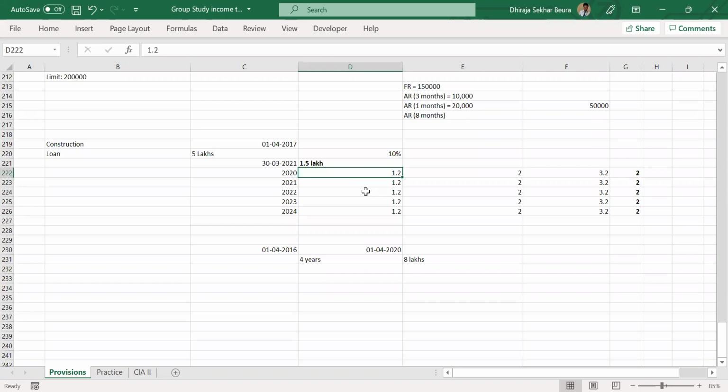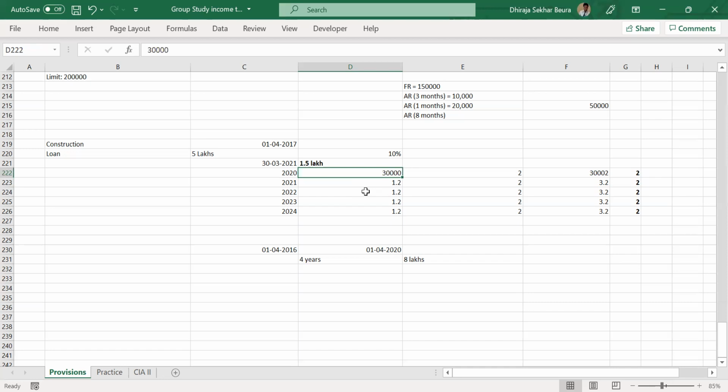10% of 5 lakhs is 50,000. So 50,000 for 3 years, so 1.5 lakhs. So 1.5 lakhs is divided into 5. Yes, that becomes 30,000. So every year 30,000 rupees maximum interest is exempted. So it's not 80,000 you're saying?